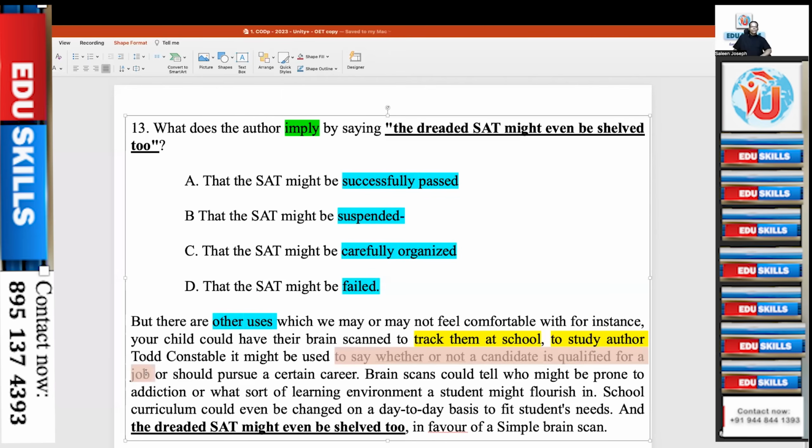For a job. These are the uses of scanning your brain and finding out whether you are fit for appearing for the OET exam. Okay, no assessment required. Should you pursue a certain career, is it easy to fit to pursue a certain career. With one brain scan, without OET, they can find out whether you are competent to speak in English. Brain scans could tell who might be prone to addiction. Okay. Addiction. Yeah, prone to addiction.